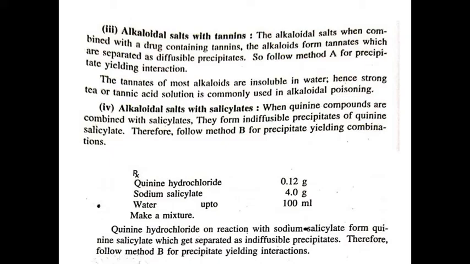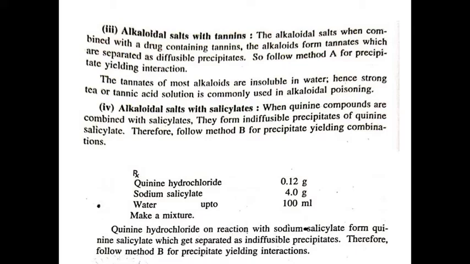So in this type of incompatibility, we have to use method A for correcting it. The tannates of most alkaloids are insoluble in water, hence tannic acid solution is commonly used in alkaloidal poisoning as an antidote.